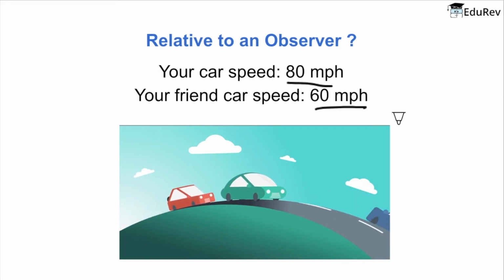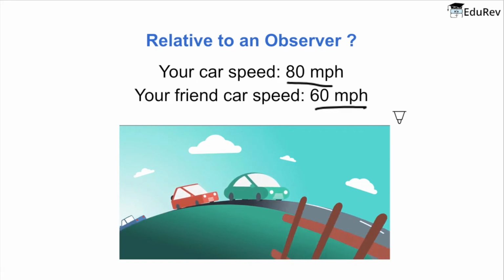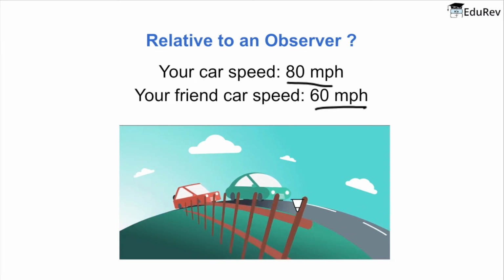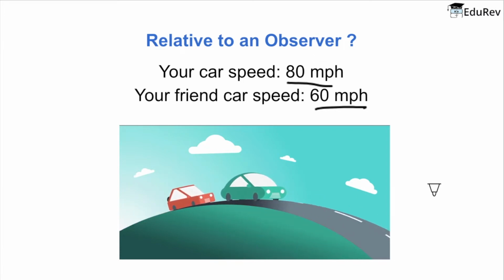But does this mean there is no motion? Well, of course, both of you are moving, but only when you measure your position with a fixed surrounding, such as the fence that we can see here in this animation, you can say that you both are moving. Thus, motion is always relative to an observer.